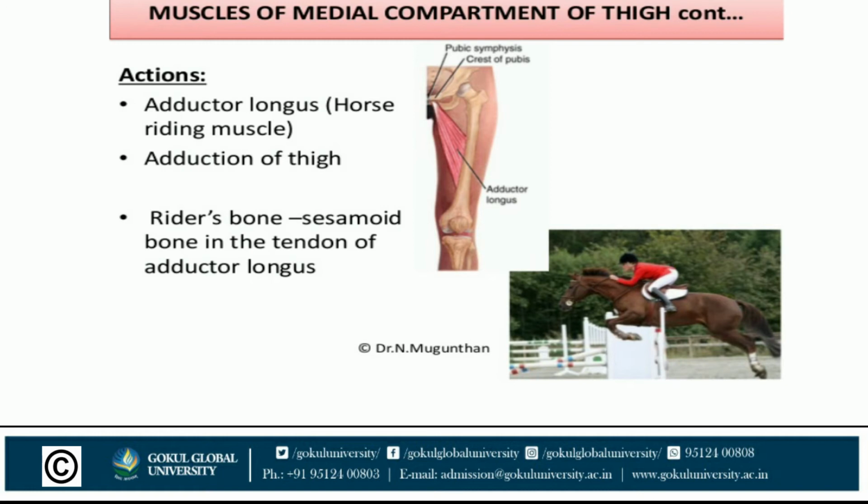Rider's bone is a sesamoid bone which develops in the tendon of the adductor longus. Due to the position while horse riding, they are termed rider's muscles and rider's bone. Okay, heterotopic.